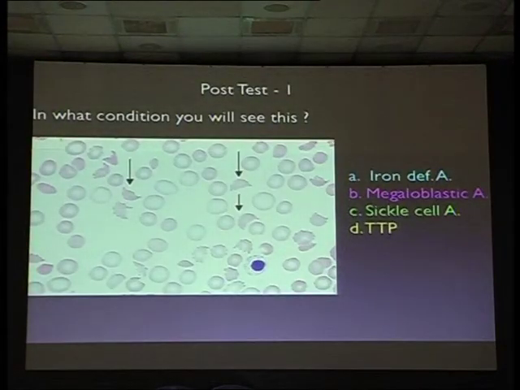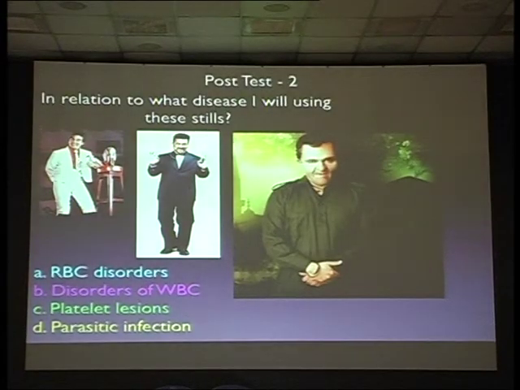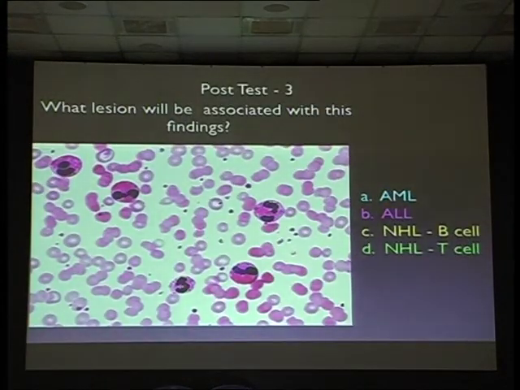So that's it. Are you all ready for the post-test? Where do you see this? Very good. Second one, which disorder? RBC disorder. Very good. What is this? Eosinophilia. Where do you see it? AML, ALL, B cell or T cell? T cell. Very good. I am able to put it in your mind.